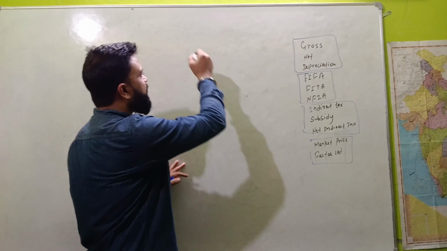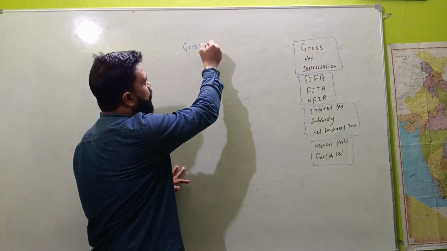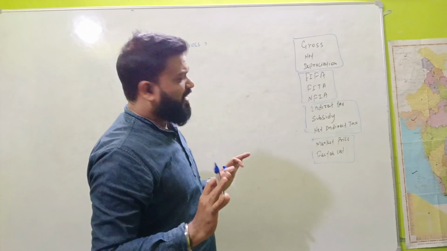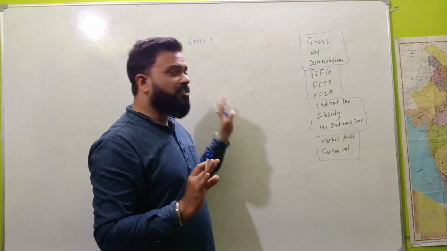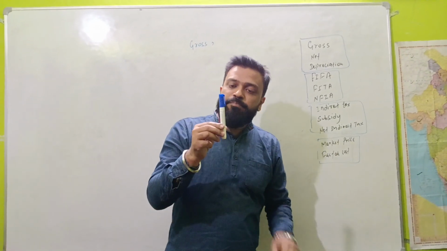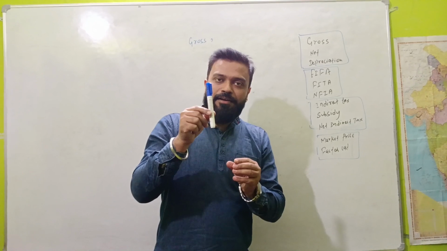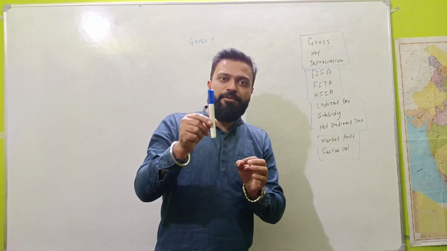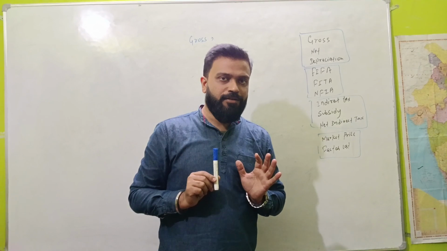Firstly, what is gross? It is very easy. Suppose I purchased this marker one month ago. The cost of this marker was 25 rupees.